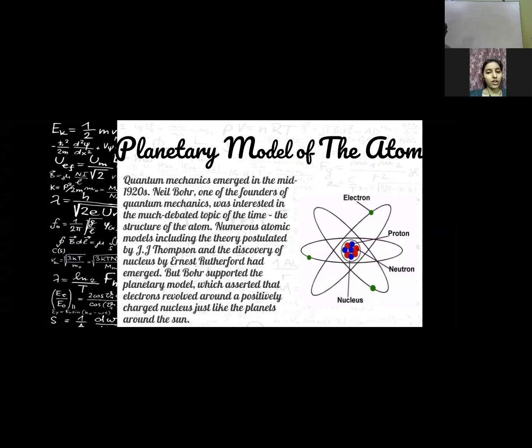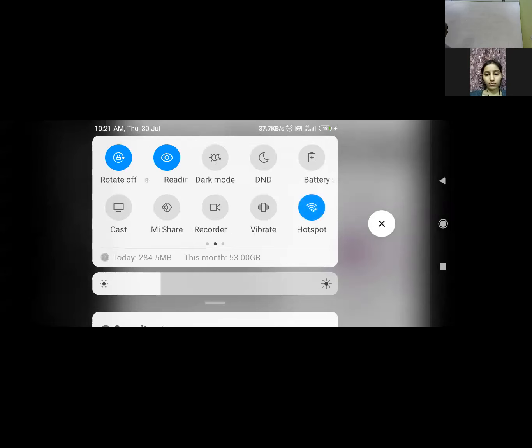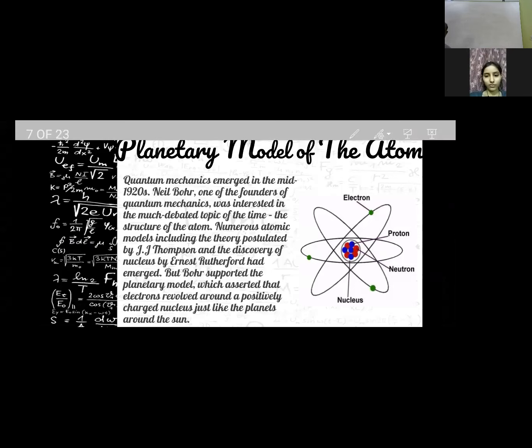Niels Bohr, one of the founders of quantum mechanics, was interested in the much debated topic of the time, the structure of the atom. Numerous atomic models, including the theory postulated by J.J. Thomson and the discovery of the nucleus by Ernest Rutherford, had emerged, but Bohr supported the planetary model which asserted that electrons revolved around a positively charged nucleus, just like the planets around the sun. Next,